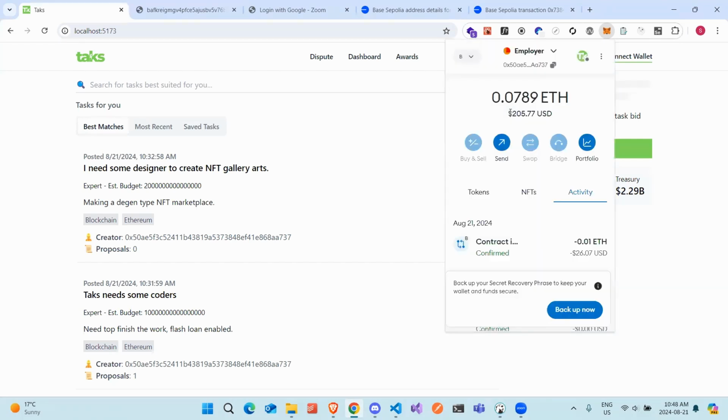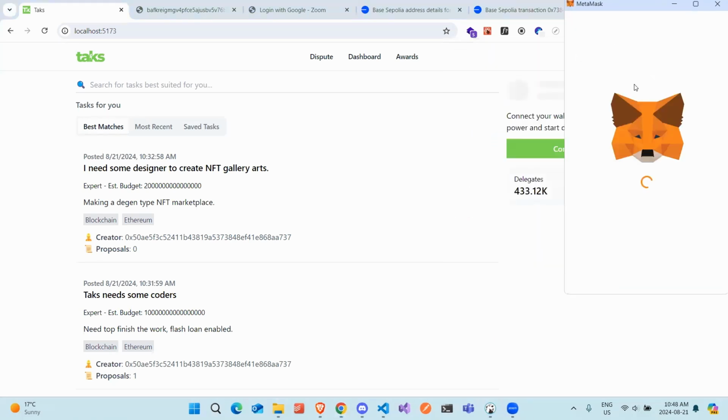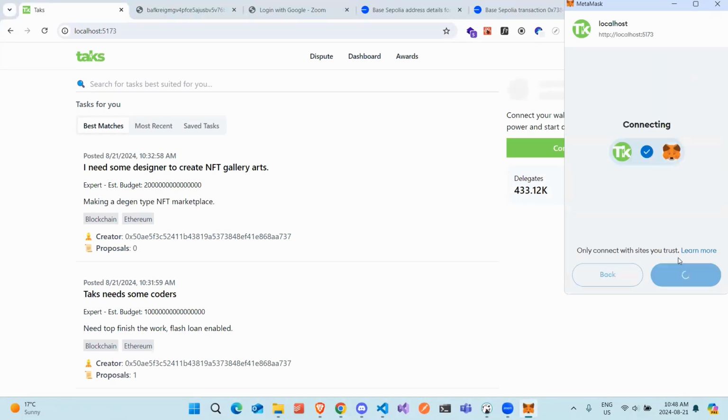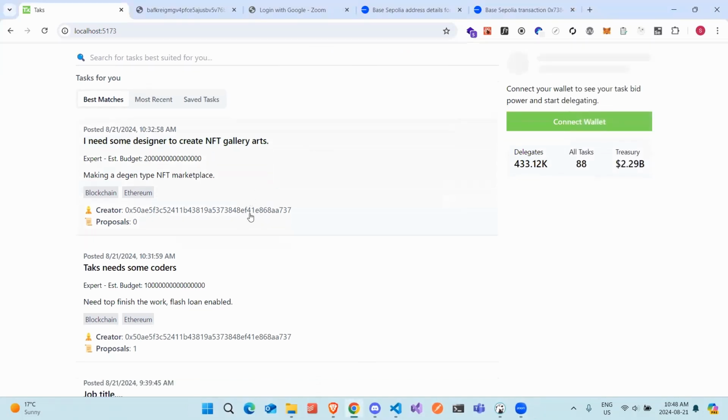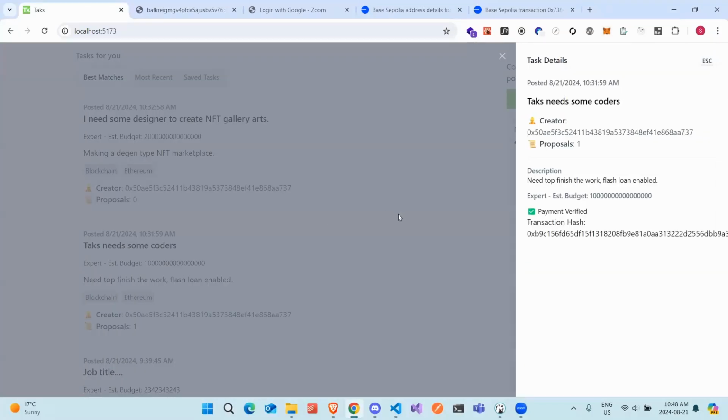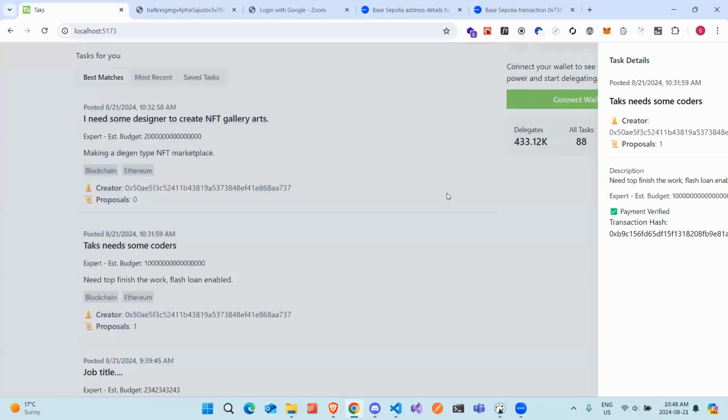As an employer, you can create jobs, hire people, and check the applications. I already created two jobs, where one has Flashstone enabled and the second doesn't. This is how the employer sees the dashboard.